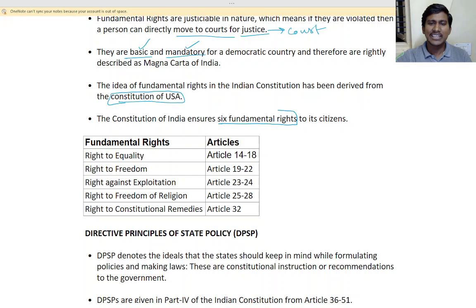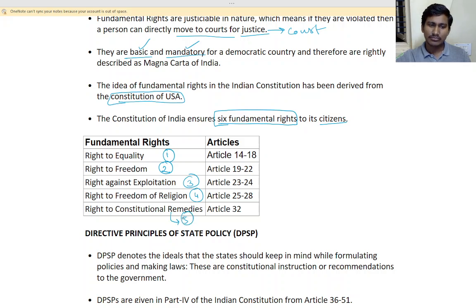How many rights are there? 6 fundamental rights for every citizen, meaning for every person of India. So what is the first right? Right to equality, right to freedom, right against exploitation, right to freedom of religion, cultural and educational rights, and right to constitutional remedies.